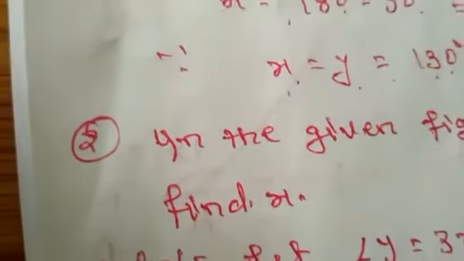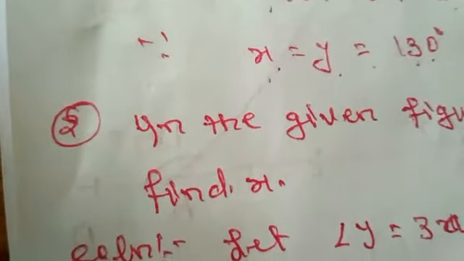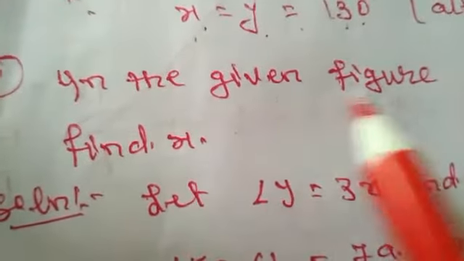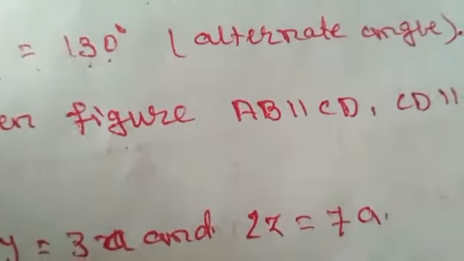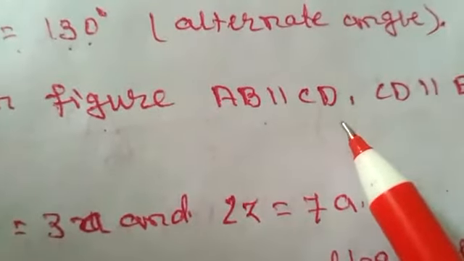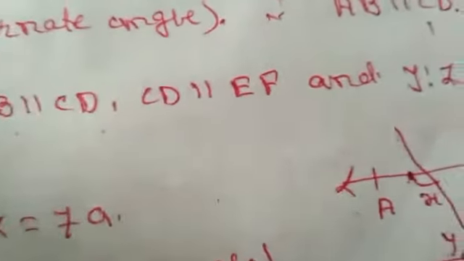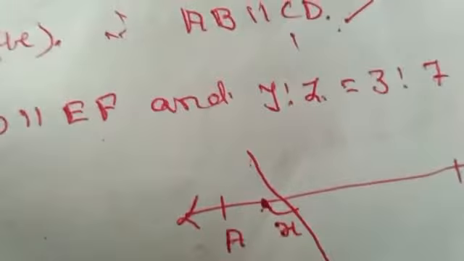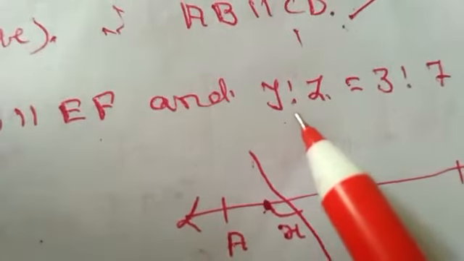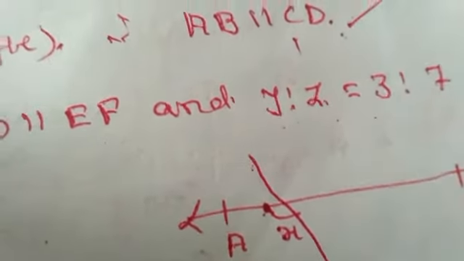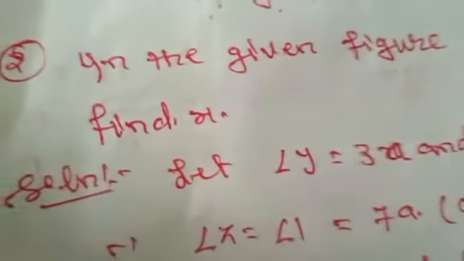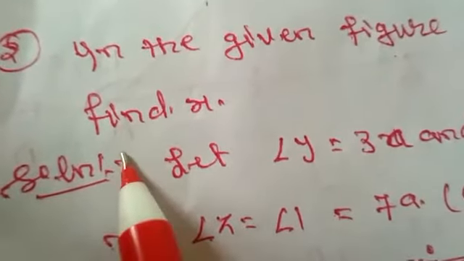Now students, let's see question number 2. In the given figure, AB is parallel to CD and CD is parallel to EF, and angle Y to angle Z is in the ratio 3:7. So now you have to find X.